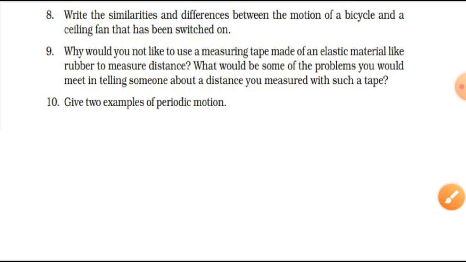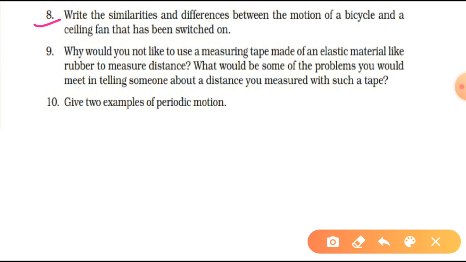Now the next question. Here on your screen you can see the 8th question. It says: write the similarities and differences between motion of a bicycle and a ceiling fan. Okay, that has been switched on. So we can tell the similarity as well as the difference. Students, both the motion of a bicycle and a ceiling fan are types of circular motion. Just notice a bicycle, its wheel is doing circular motion, and obviously the fan also does circular motion when